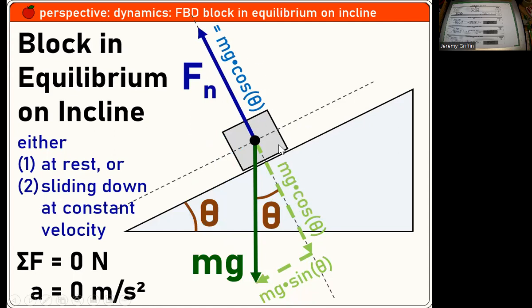Now, if I stop there, that block would not be in equilibrium. It would actually be like those Hot Wheels cars that are accelerating down the incline. So for equilibrium, I need some kind of force to cancel the mg sine theta. The friction force would be equal to mg sine theta for equilibrium. Now, if all you know is equilibrium, you don't know if this is static or kinetic friction, so it might be at rest or it might be sliding at constant velocity. Could be either of those.